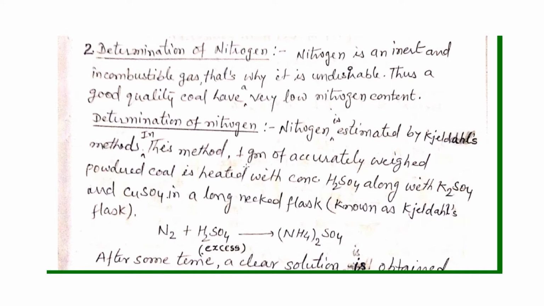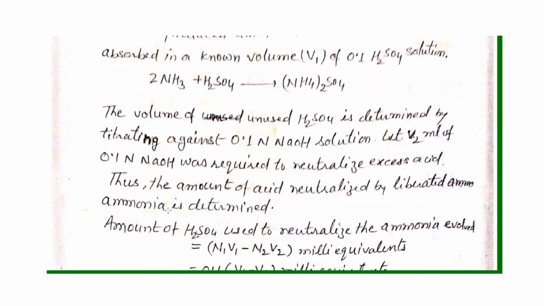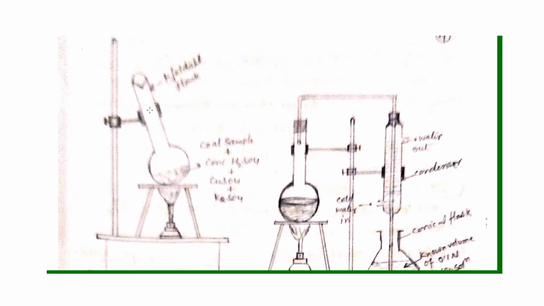In this method, 1 gram of accurately weighed powdered coal is heated with concentrated sulfuric acid along with potassium sulfate and copper sulfate in a long necked flask, which is known as the Kjeldahl flask. As you can see in this diagram, this is a long neck flask. Here we are taking concentrated sulfuric acid, copper sulfate, potassium sulfate, and accurately we will take coal sample 1 gram and we put them.